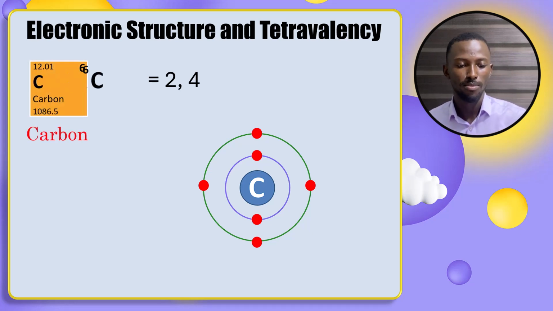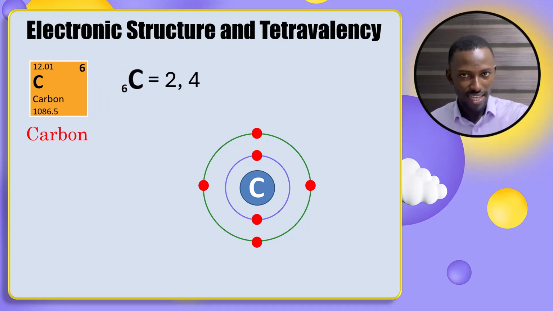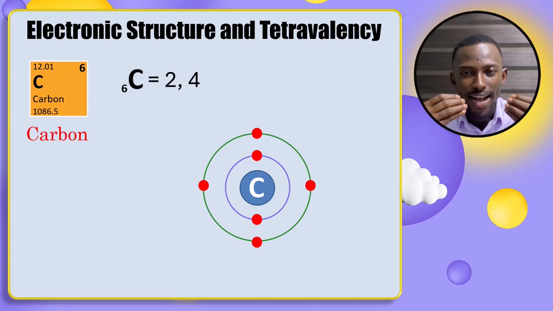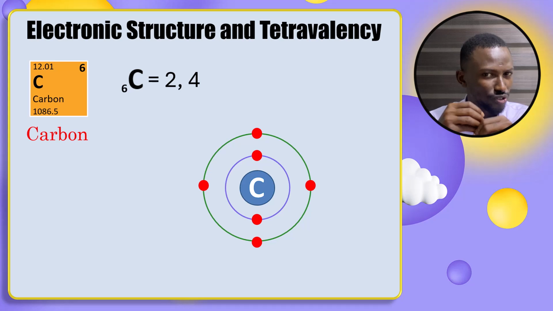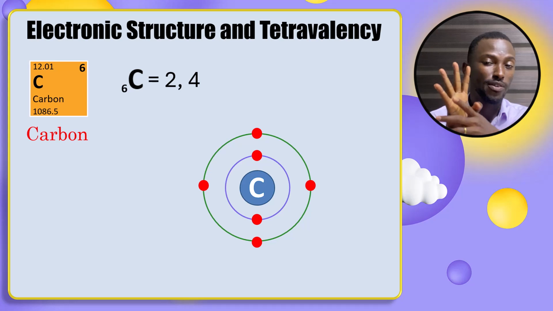So let's have a look at carbon again. Carbon, the 6th element in the periodic table, meaning it has an atomic number of 6. If the atomic number of carbon is 6, what it basically means is its electronic configuration will be 2, 4. Yes, 2, 4. That is the electronic configuration of carbon. But you would remember that carbon needs to have a minimum of 8 electrons in its outermost shell to be stable. But here's the case, it has only 4.